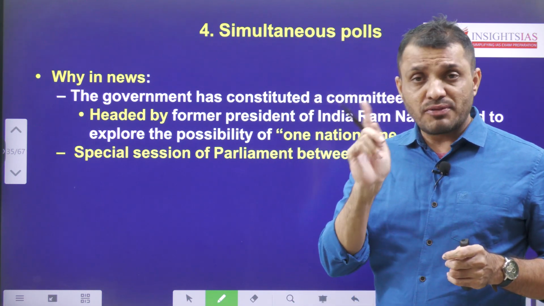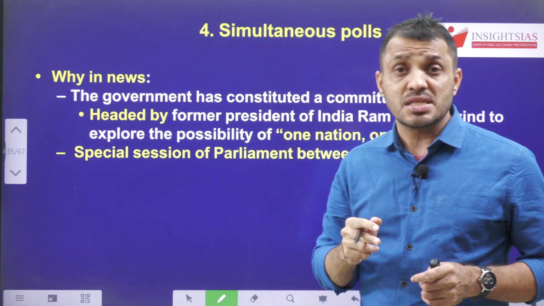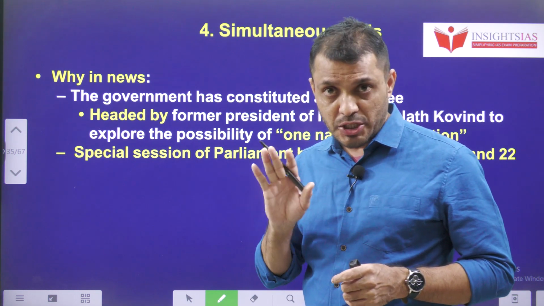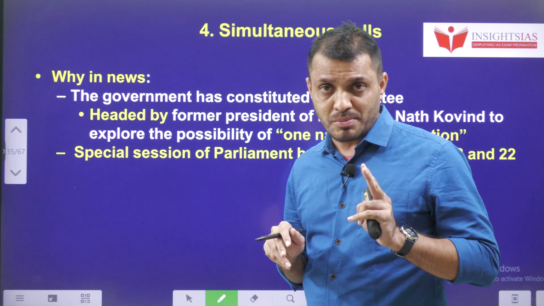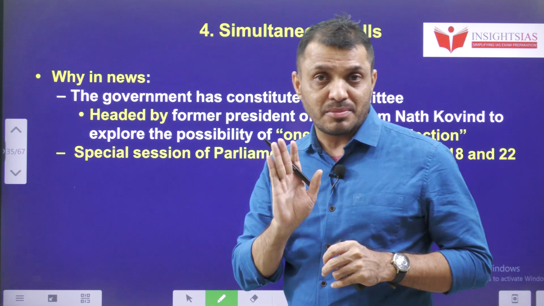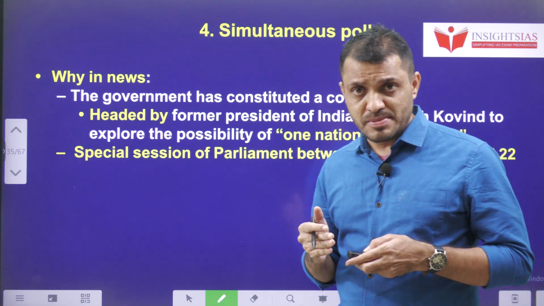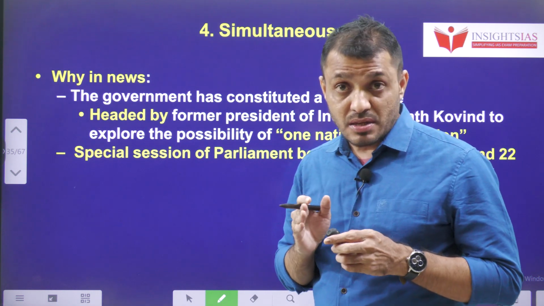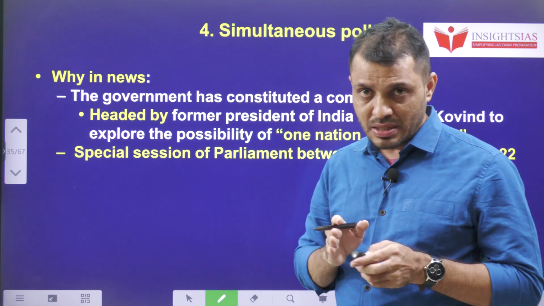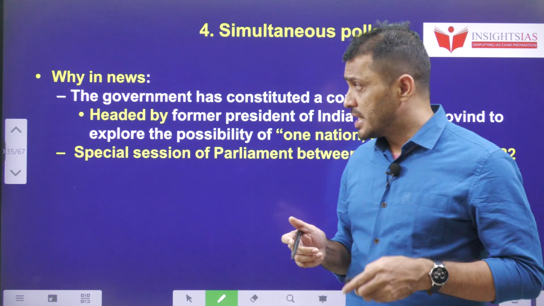In one time, half of the states plus UTs and Lok Sabha elections will happen. After 2.5 years, the rest of the states will go to the election. That means within 5 years of tenure, elections will happen 2 times. That is one method. The second method is that every 5 years, all the assembly elections and Lok Sabha elections will be held. That is one more method. Of course, now it is not feasible because a lot of constitutional amendments are required. So far those amendments have not been done. So in the 2024 Lok Sabha elections, you cannot expect simultaneous elections.